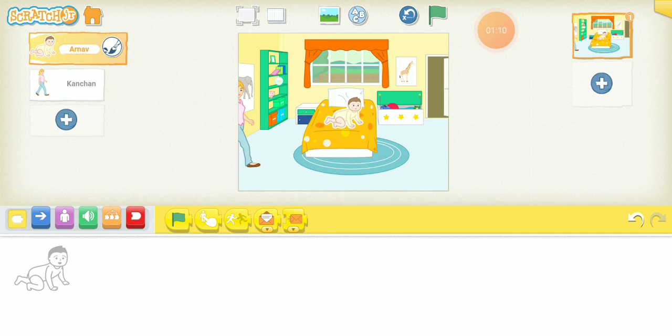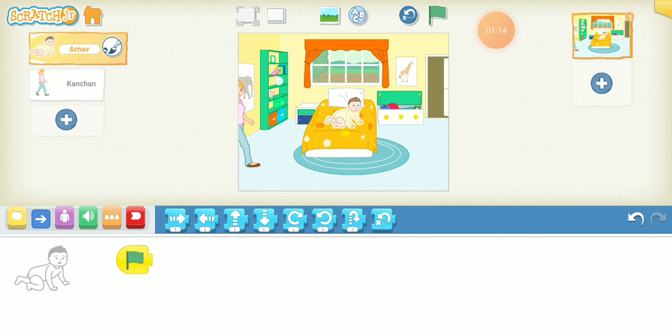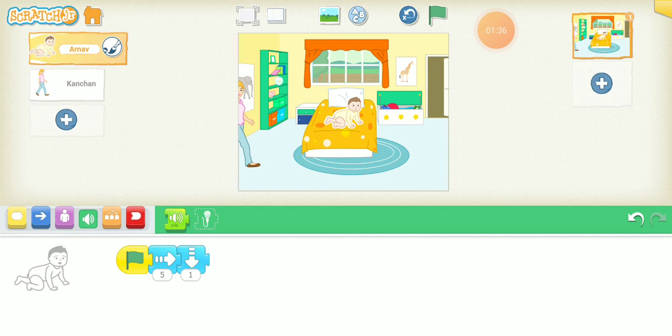Then I click this yellow button, then I choose flag, then I choose this button, and I put counter 5, then I touch this, then I play.